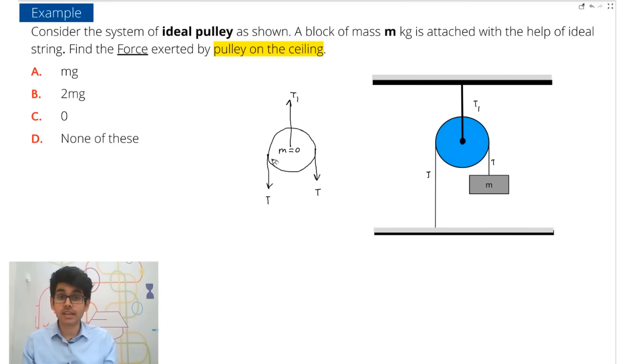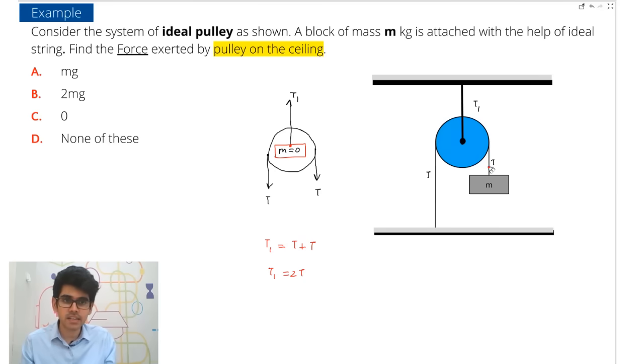So again, that is how nature adjusts itself when the mass is 0. But again, in nature we don't have anything where mass is 0. It is just to study it. So if the mass is equal to 0, the net forces will be 0. Ye samajh lo. So here you can easily balance that T1 is equals to T plus T. So that is why T1 is equals to 2T.